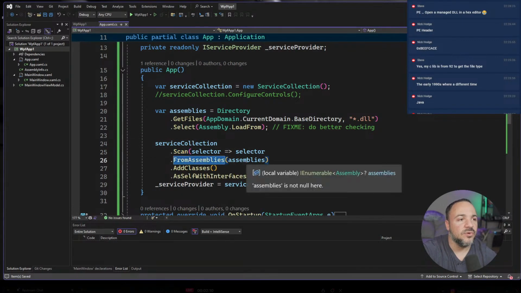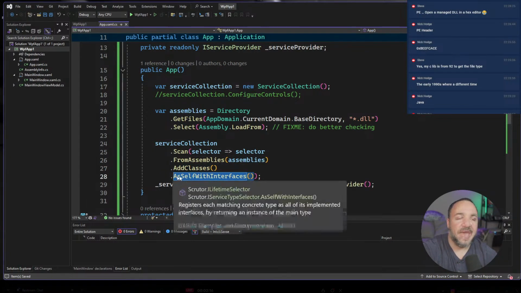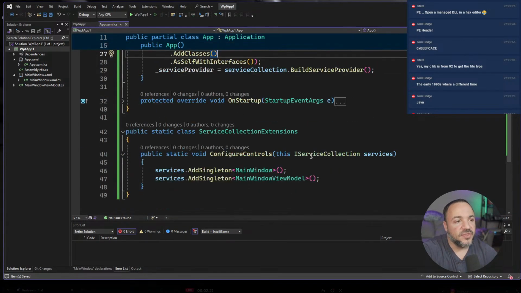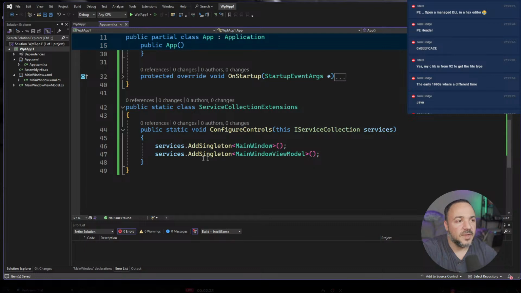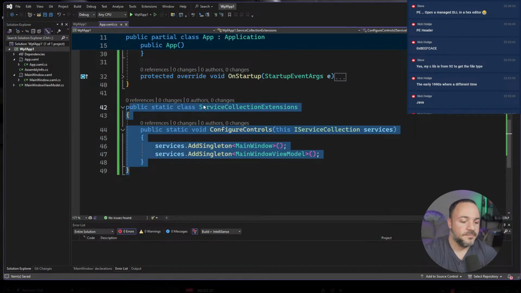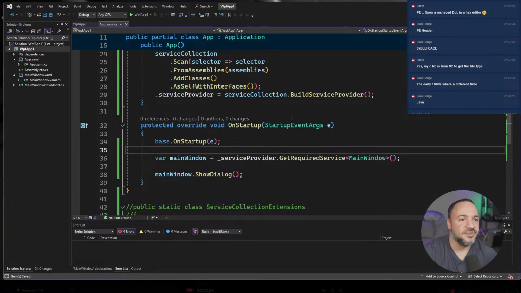We will go load those types, so add classes from these assemblies, and we will register them as their type plus the interfaces. And the things that we should be adding are just these. Now, this means that we don't need this anymore. We don't need it because we should be going to get the types. So let's go see if this works.